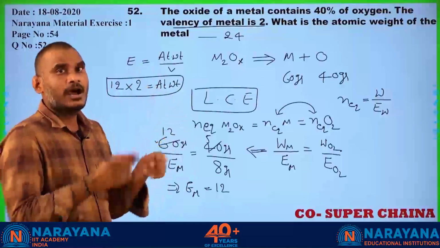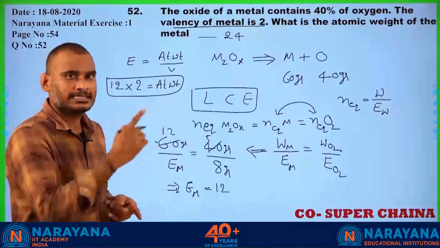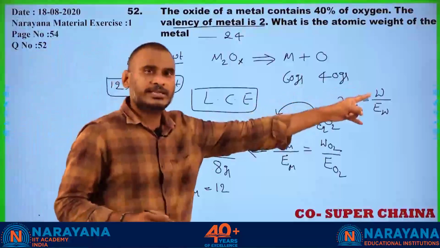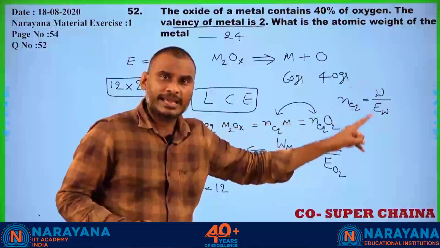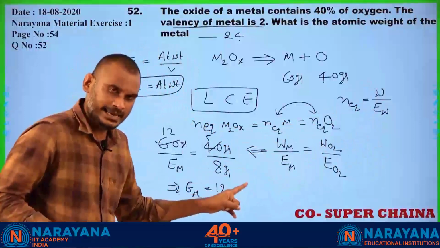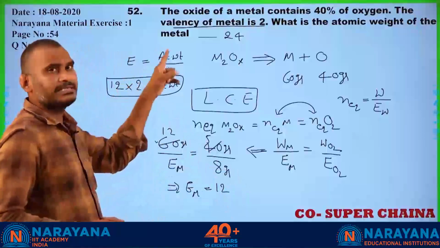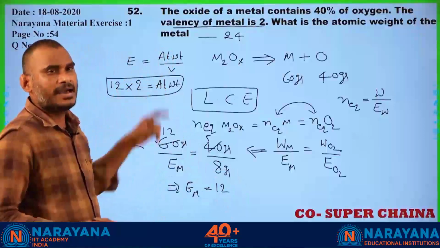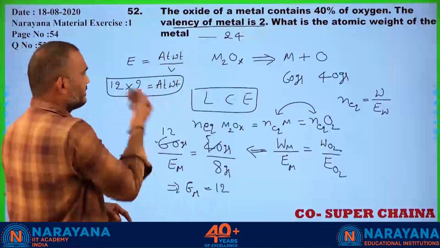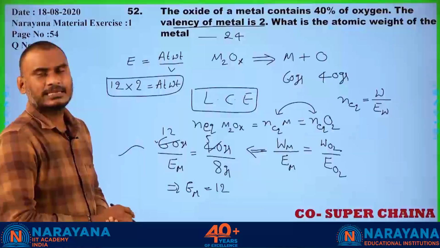In a reaction, the reactants and products are always in the same number of equivalents. Number of equivalents is equal to given weight divided by equivalent weight. The equivalent weight of oxygen is always 8 grams. Equivalent weight is equal to atomic weight by valency, then atomic weight is equal to valency into equivalent weight. That I got. Is it clear?